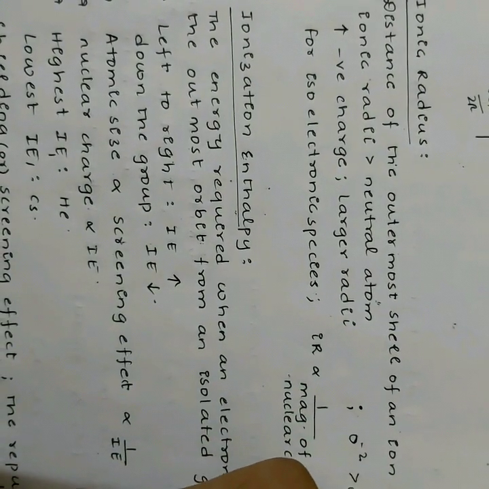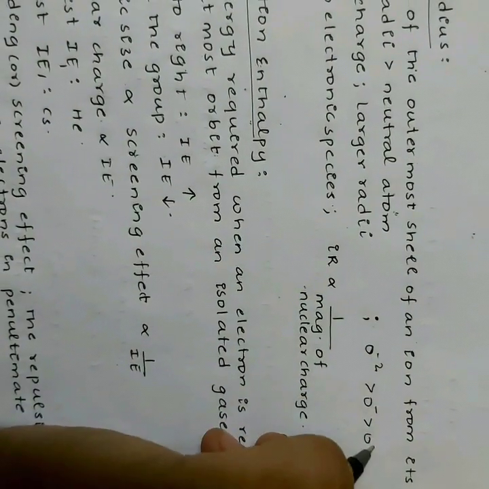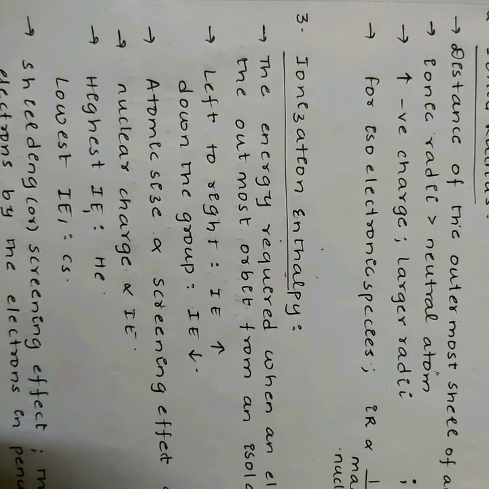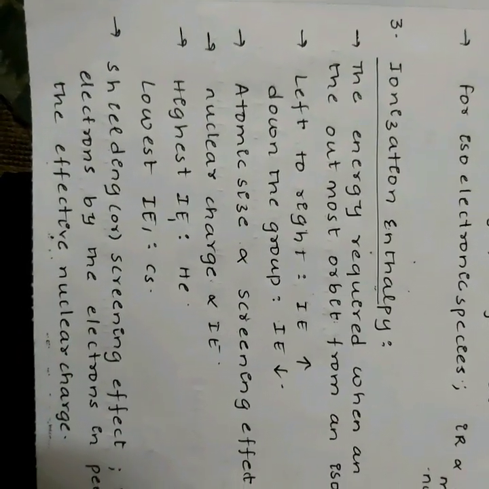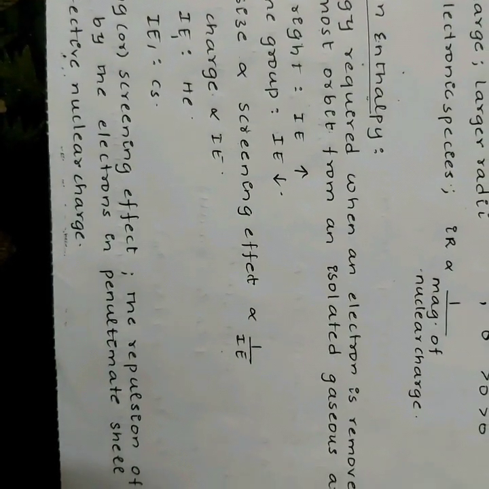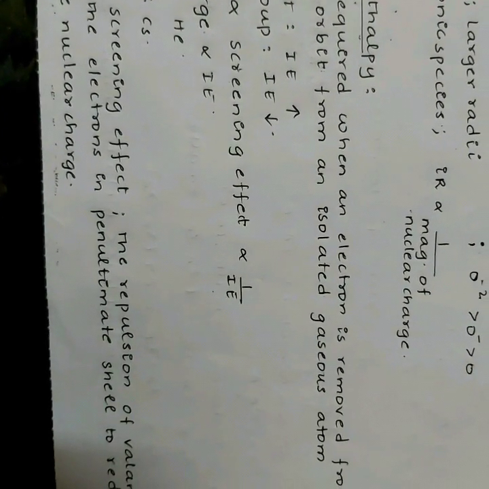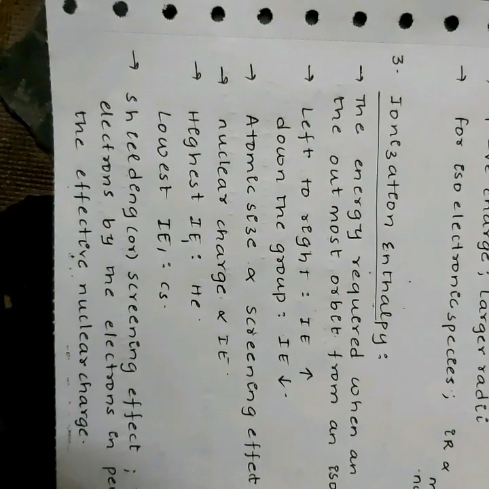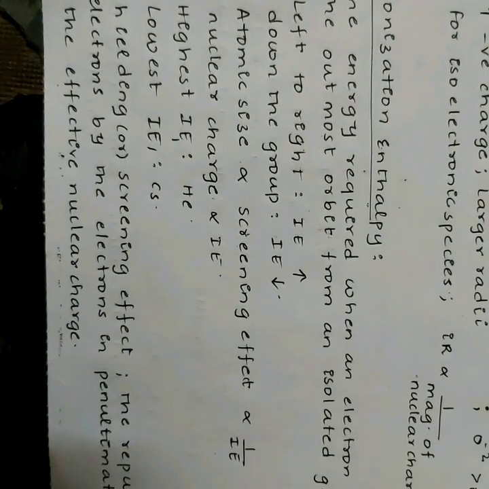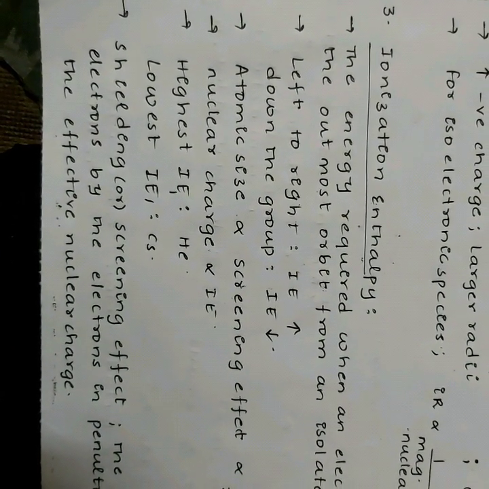O2- is greater than O- is greater than O. For isoelectronic species, the ionic radii is inversely proportional to the magnitude of nuclear charge. Ionization enthalpy. It is the energy required when an electron is removed from the outermost orbit from an isolated gaseous atom so as to convert into a gaseous cation. Generally, from left to right in a period, the ionization energy increases and down the group it decreases.